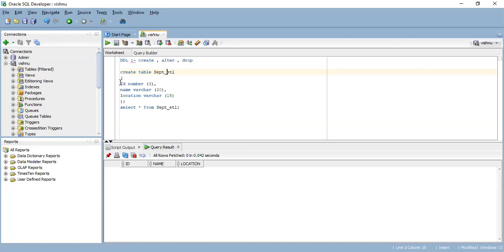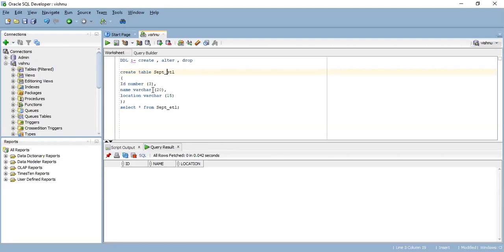The second ID is the number, and somewhere you have seen that in the name it is mentioned as char, and I have mentioned name as varchar. Now, what is the difference between char and varchar? Okay, so with the help of char also we can create the table. We can, with the help of varchar also we can create the table.